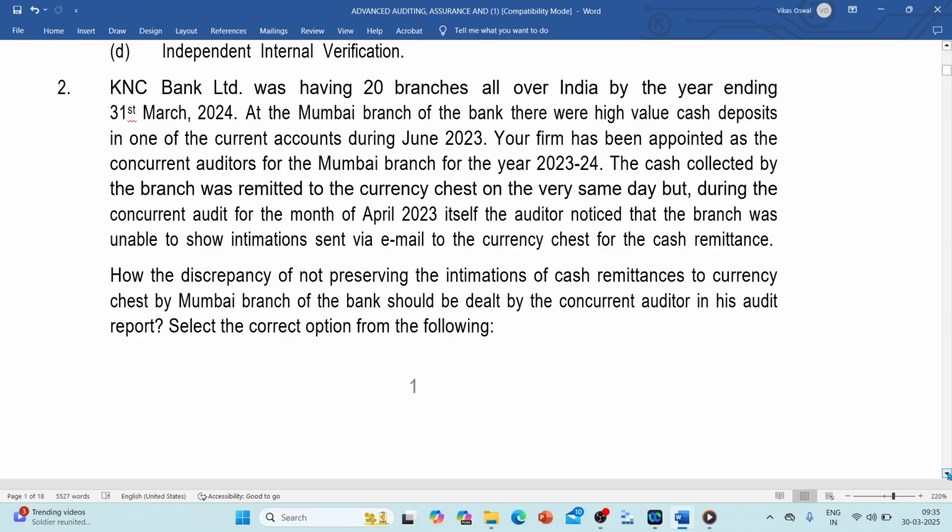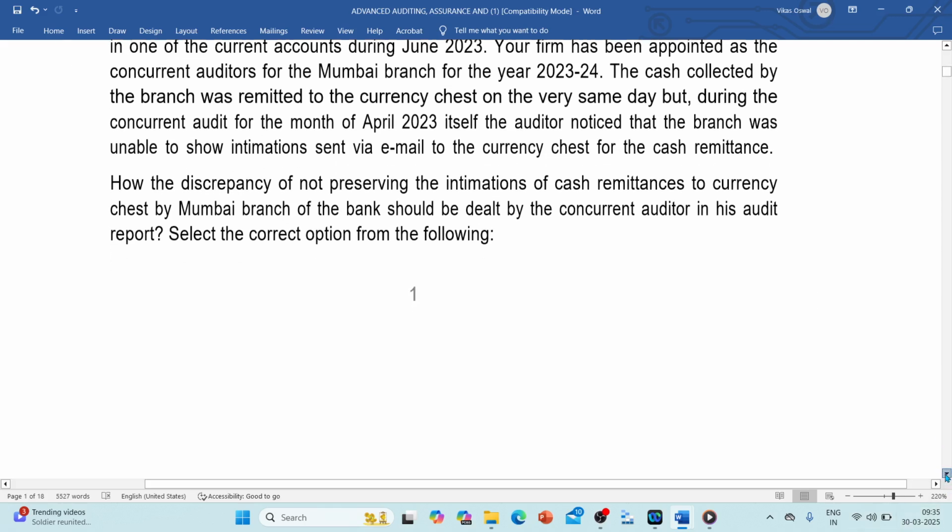How should the discrepancy of not preserving the intimations of cash remittance to the currency chest by the Mumbai branch of the bank be dealt with by the concurrent auditor in his report? Select the correct option in the following. So, what are the correct options? Let us look into the correct option.